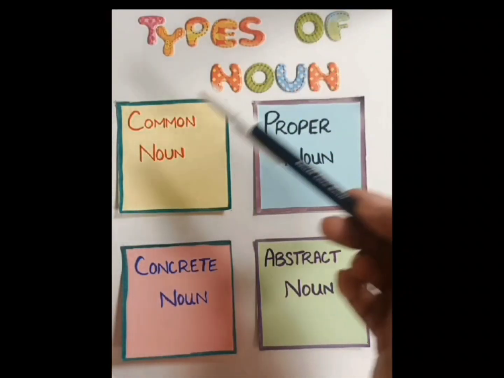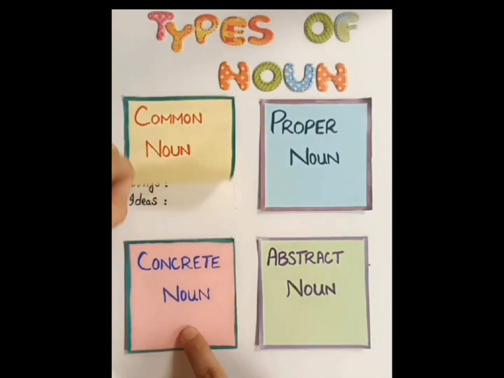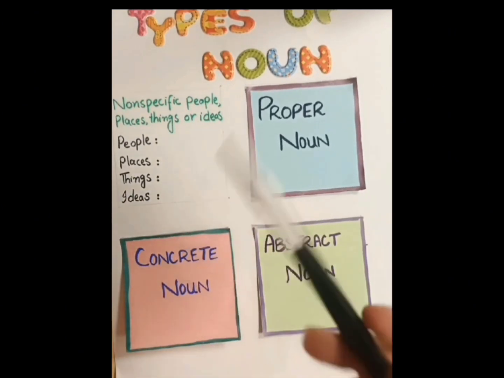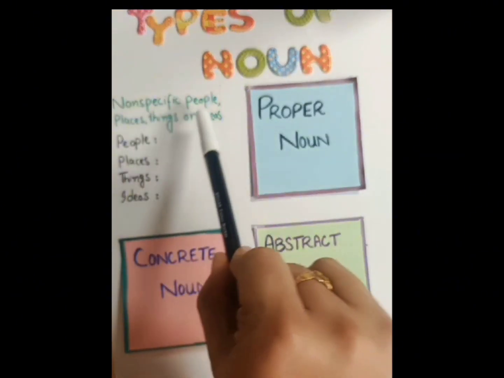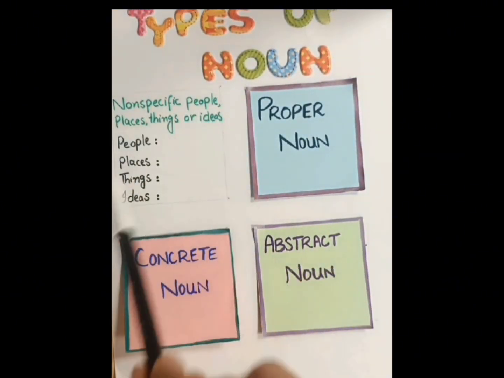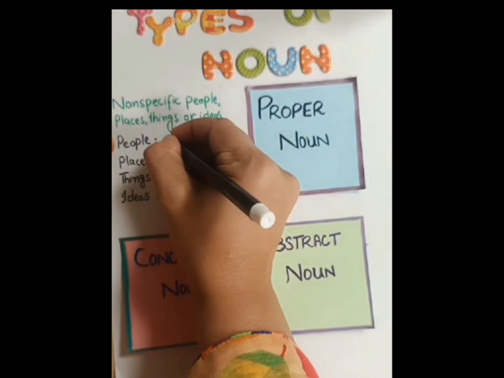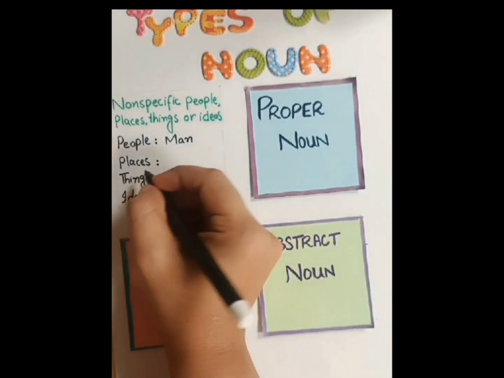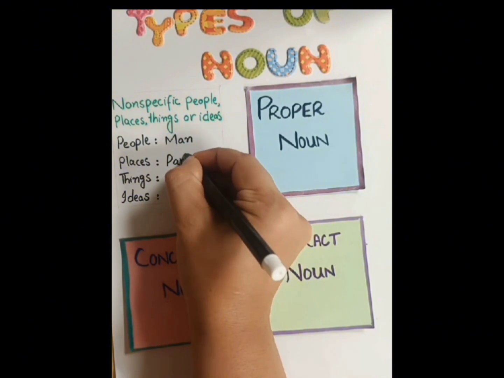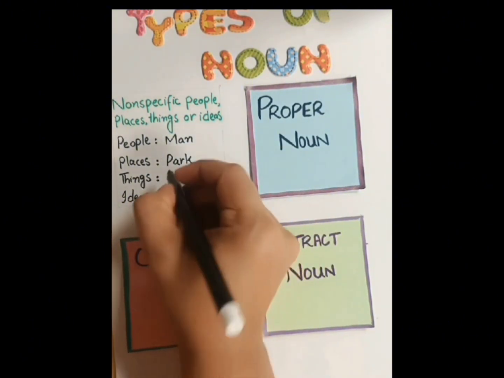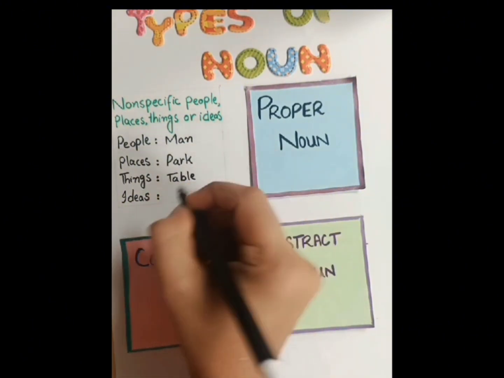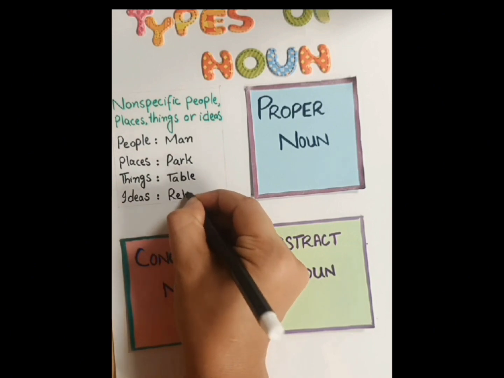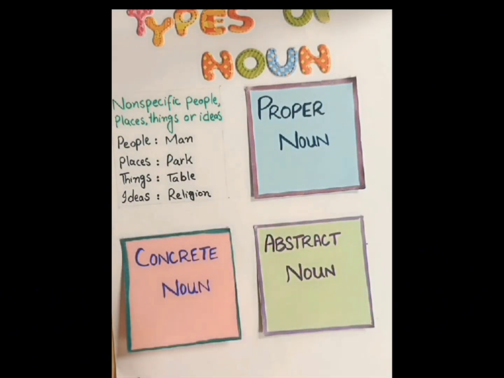Types of noun. The first is common noun. What is common noun? Common noun is non-specific people, places, things, or ideas. For example, in people, we can say a man; places, a park; things, we can say a table; ideas, a religion.